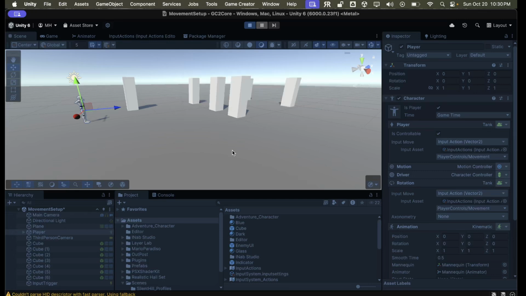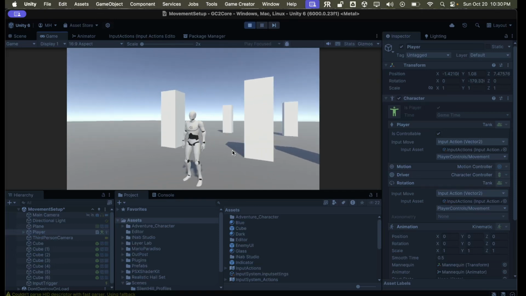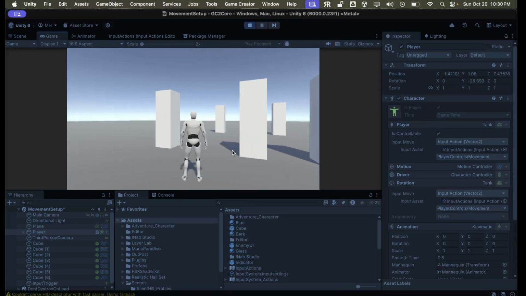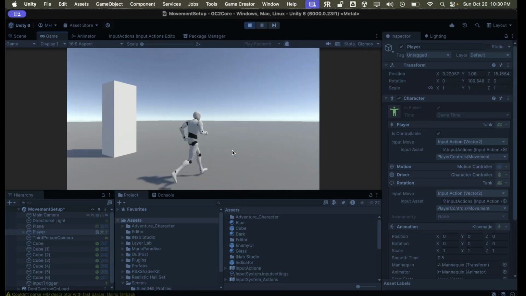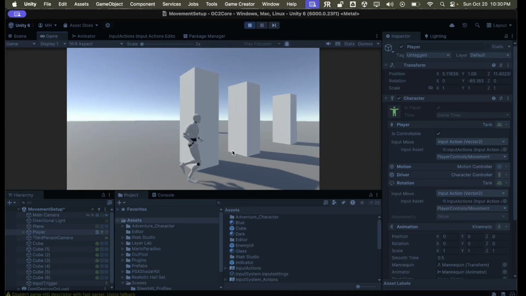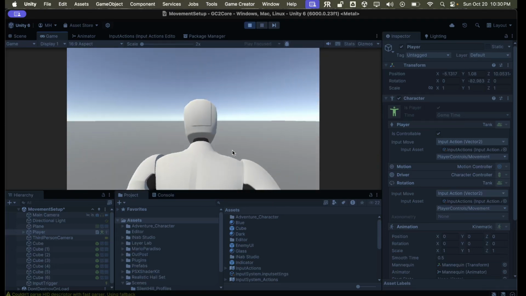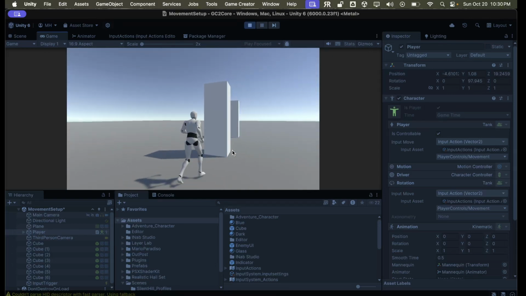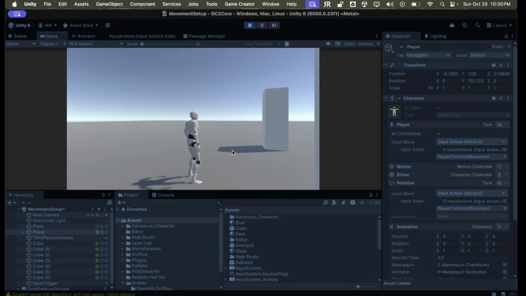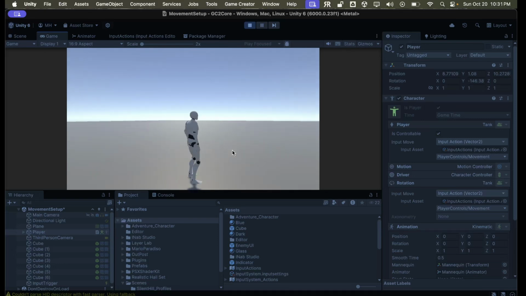Now the D-pad should fully work. So let's take a look. So we've got the D-pad, left and right are now working on the D-pad. And I find that the D-pad is less sensitive than the joystick, so it's a little bit easier to control. Tank controls are kind of hard because we're all used to the third-person controls now, but Silent Hill had these tank controls back in the day. So that's it for how you set up the controls like Silent Hill. It's pretty much the same thing.